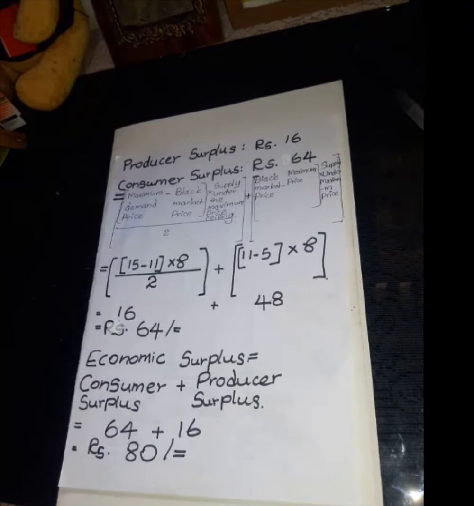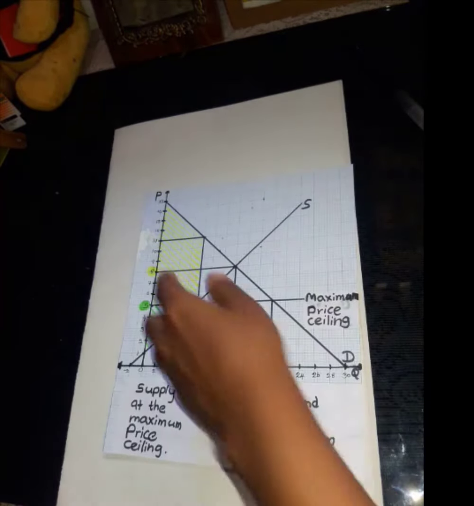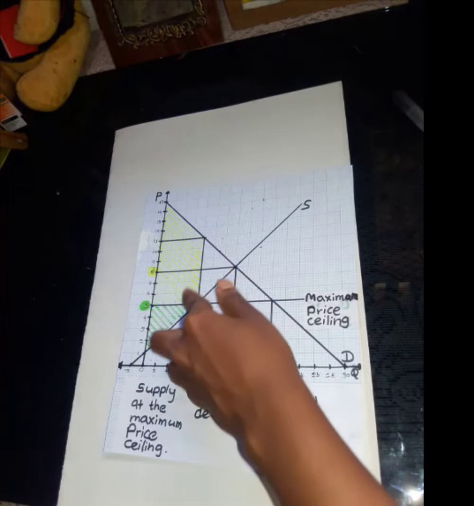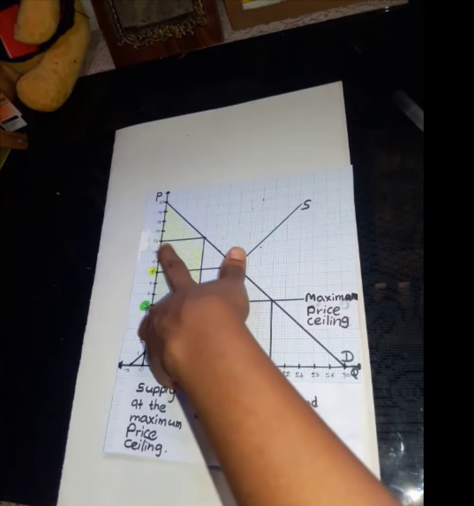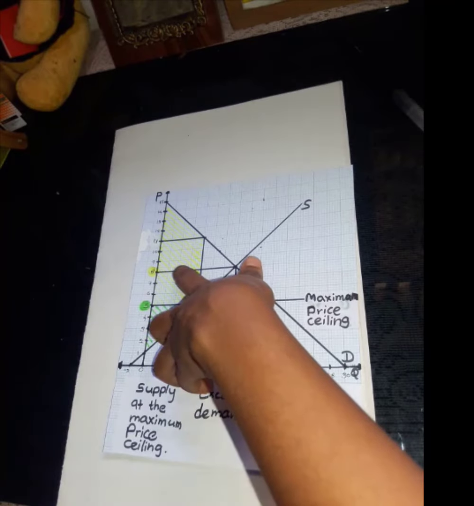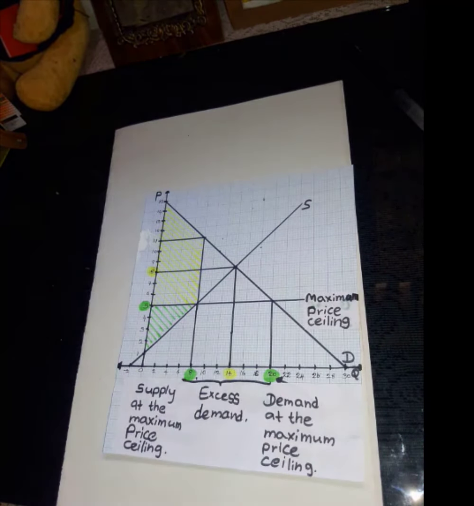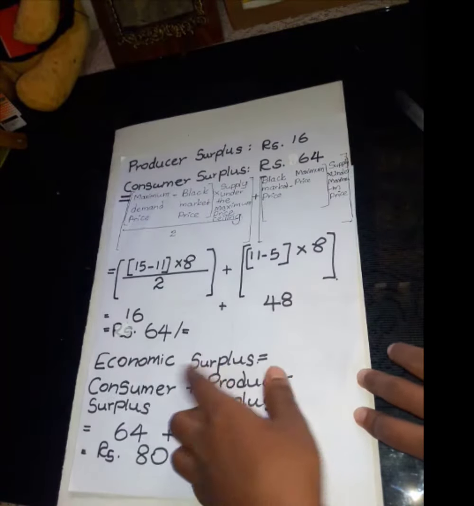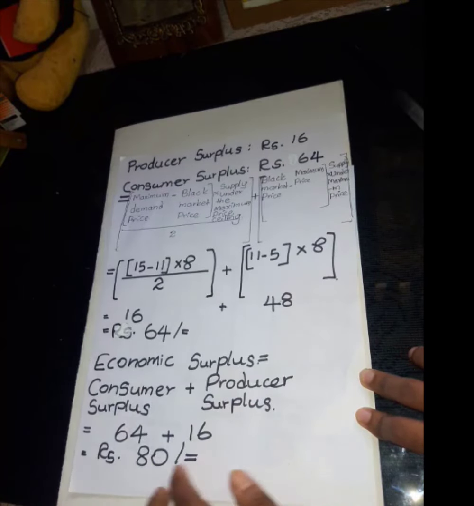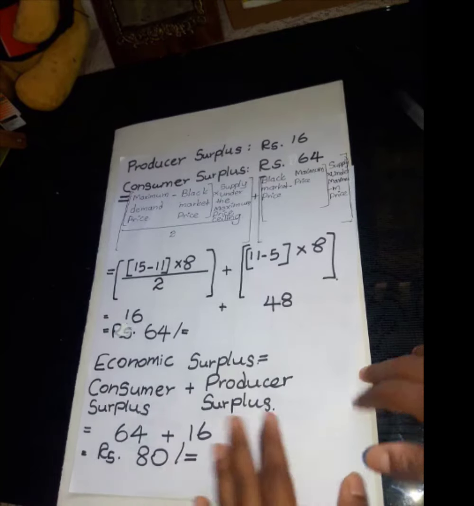Okay, next one is the calculation of economic surplus. Economic surplus now equals this whole area, the summation of the producer surplus and consumer surplus. Also we can say this economic surplus equals consumer surplus plus producer surplus. It equals 80 rupees.